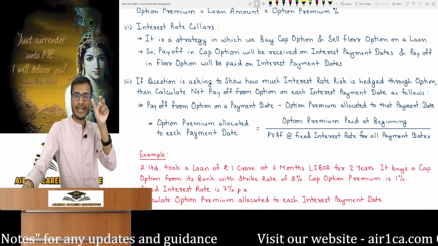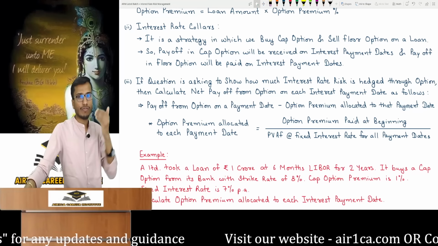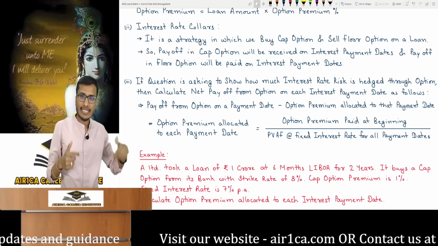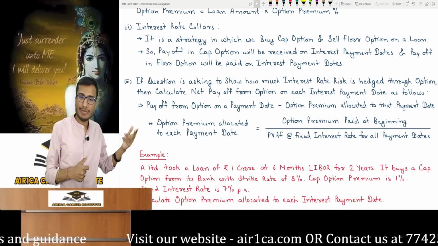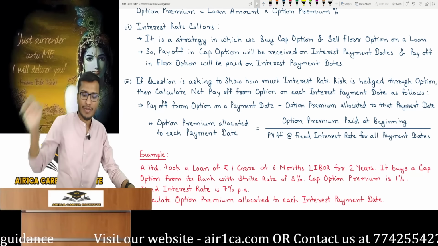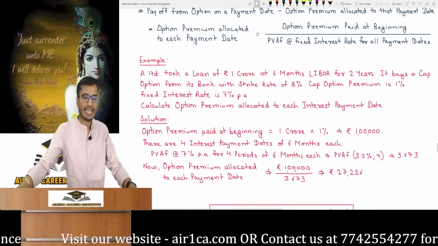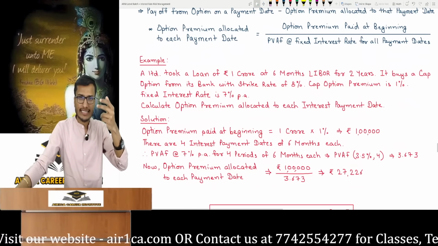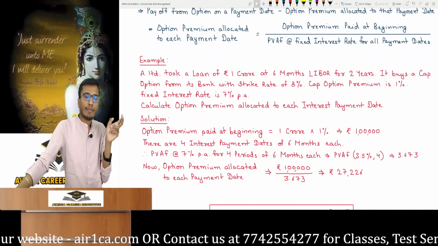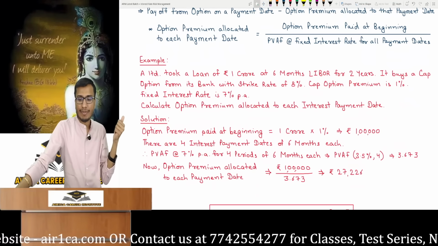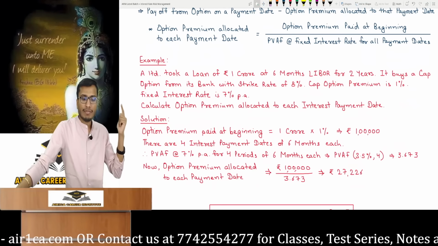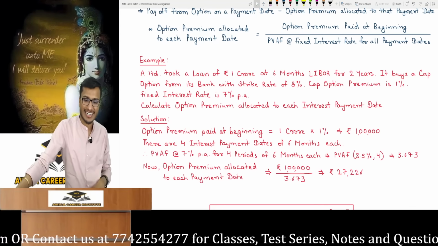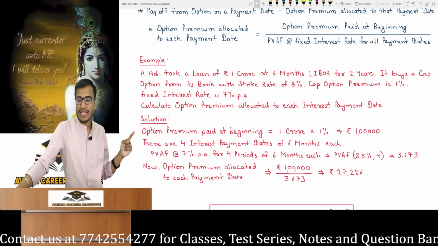The net payoff or gain/loss on each interest payment date is that date's payoff minus the option's allocated premium. I taught you how to calculate payoff and the option premium: the option premium paid at the beginning divided by the PVAF at a fixed interest rate. Let's look at an example. I took a 1 crore loan at 6-month LIBOR for 2 years, meaning its reset period is 6 months. I have bought a cap option with an 8% strike rate. Cap option premium is 1%, fixed interest rate is 7% annually. Calculate the premium for each payment date. How much option premium was paid?